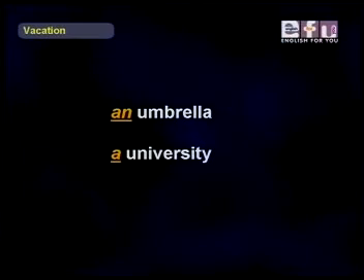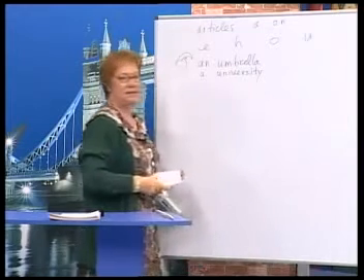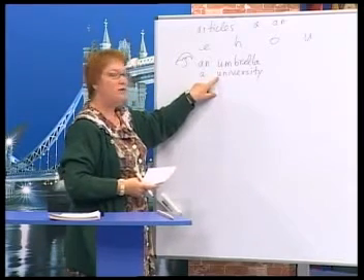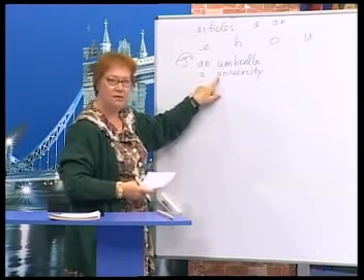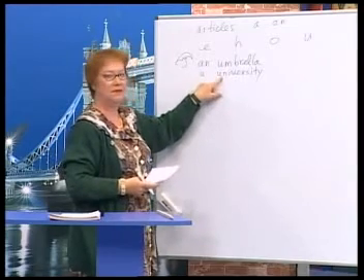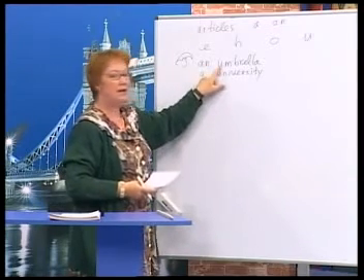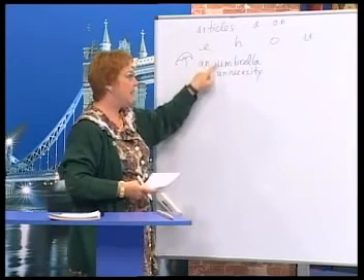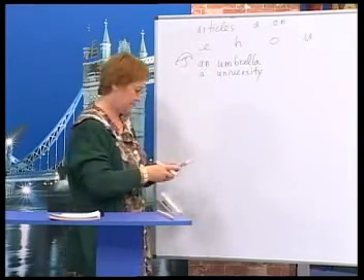Another one is a university. A university. But listen to the difference in sounds: a university, U. A university, an umbrella. So the sound of the vowel is very important.